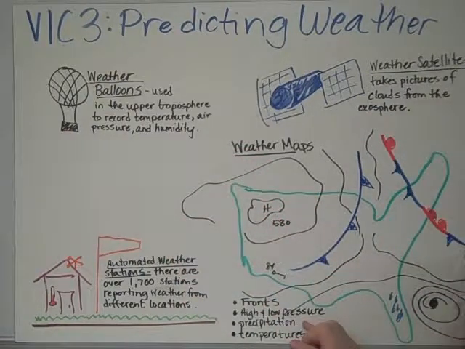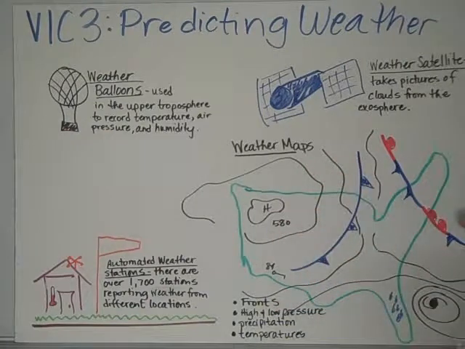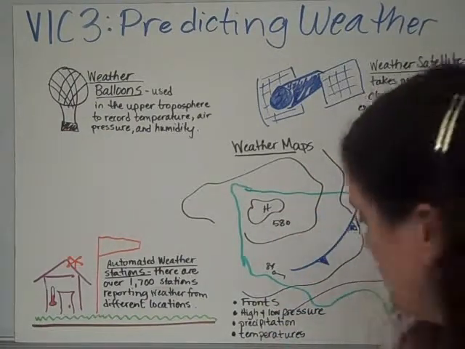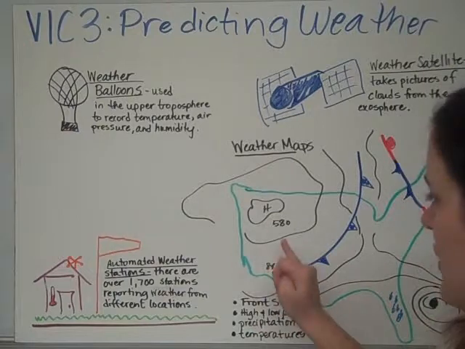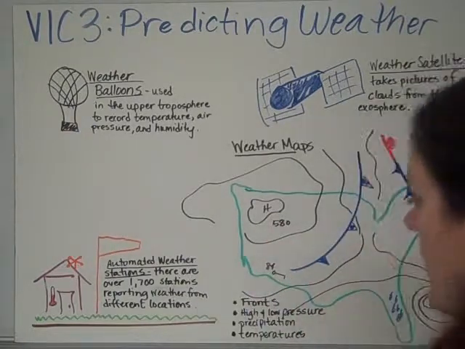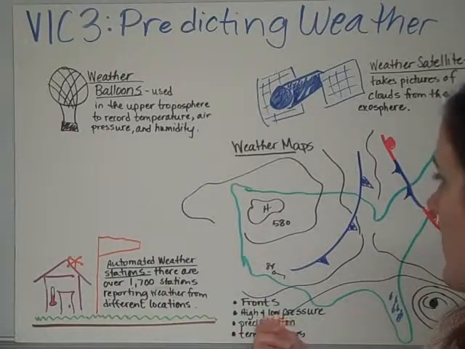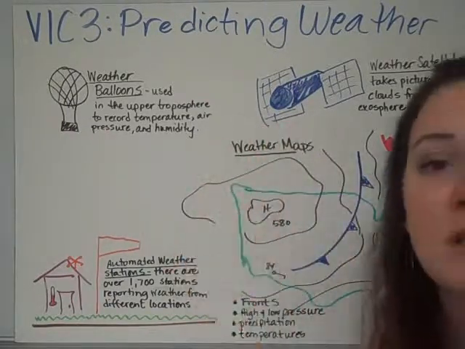They'll label precipitation. So like in Florida right now, I've drawn that there's a lot of rain, and so you'll see precipitation patches all over the country. And the last one is the temperatures. With the temperatures, you'll see, okay, well, there's a high of 58 in Montana, or there's a high of 84 in Arizona. So these are the typical things that you will see on a weather map.